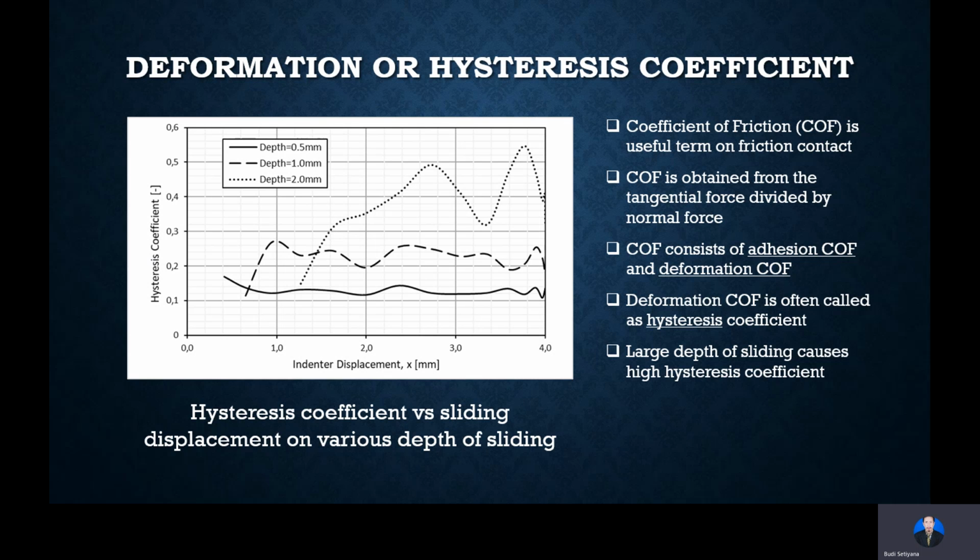As for the deformation or hysteresis effect, the friction force is not only caused by roughness, but also by the deformation. The deformation effect on friction force is called the hysteresis coefficient. It is shown that a high depth of sliding gives a high hysteresis coefficient, with a fluctuating value.